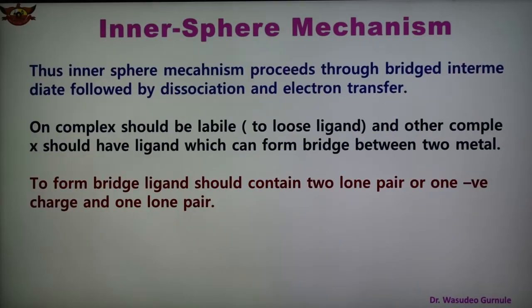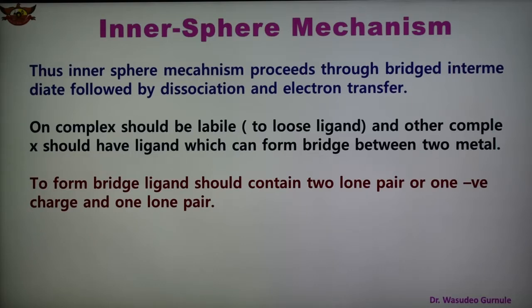This mechanism takes place through a bridged intermediate followed by dissociation and electron transfer. Therefore one complex should be labile, that is, it loses a ligand, and the other complex should have a ligand which can form a bridge between two metals.